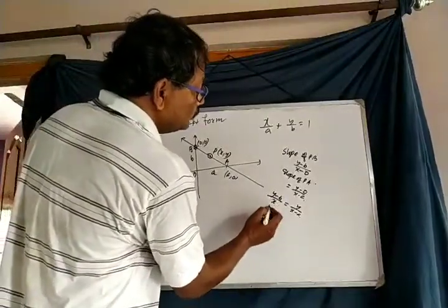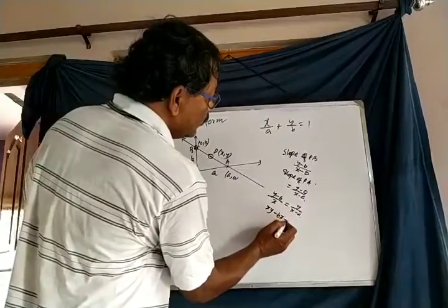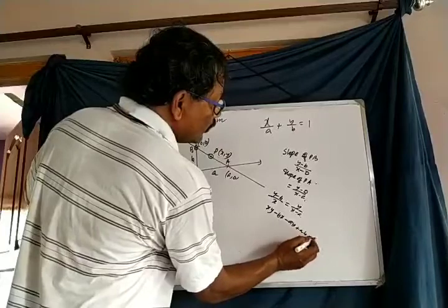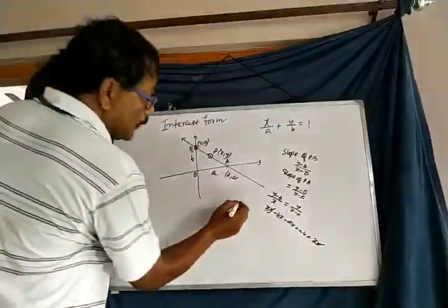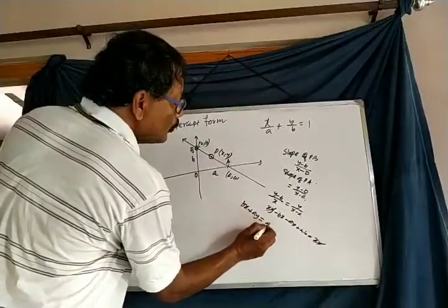We get xy minus bx minus ay plus ab is equal to xy. Cancelling xy from both sides, we get bx plus ay is equal to ab.